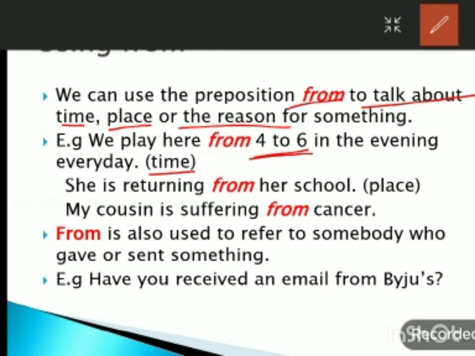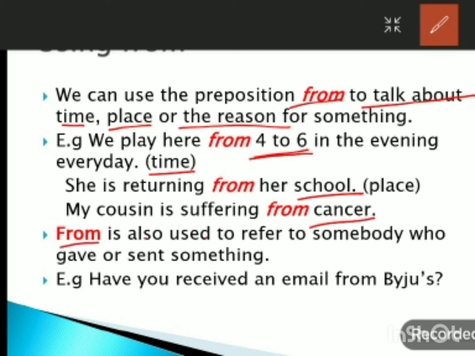She is returning from her school. So here her school shows you place. So she is returning from her school. So it tells us about place. Next, my cousin is suffering from cancer. So this gives you a reason. What is my cousin suffering from? Okay.